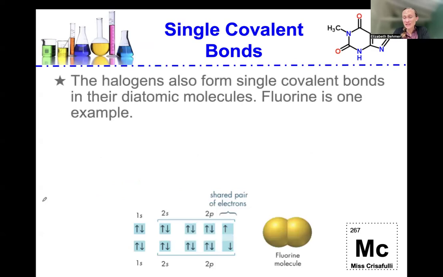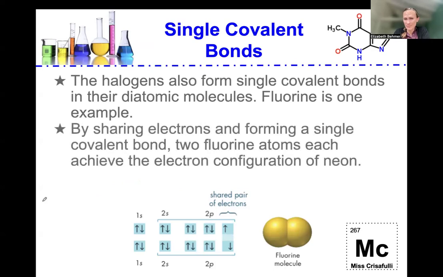The halogens also form single covalent bonds in their diatomic molecules, and fluorine is one example. By sharing electrons and forming a single covalent bond, two fluorine atoms each achieve the electron configuration of neon. And you can see that as shown here with the fluorine molecule.